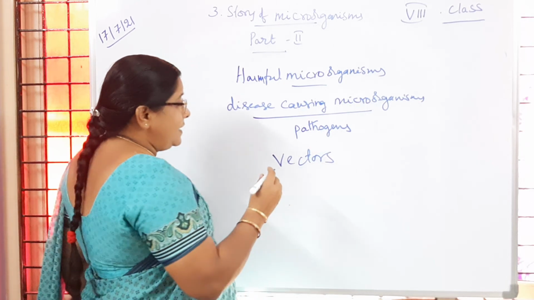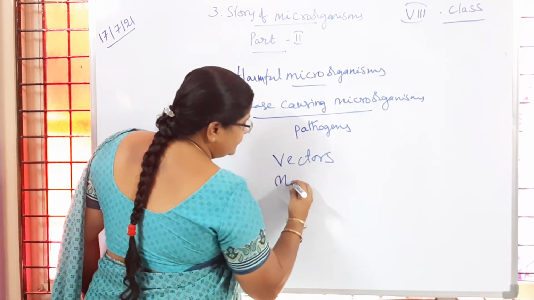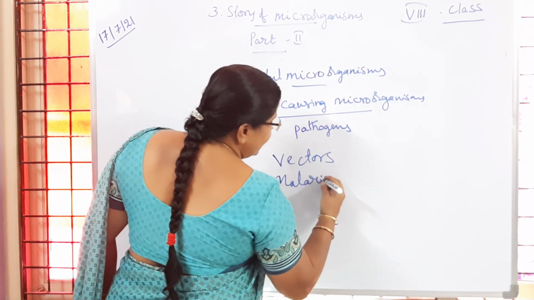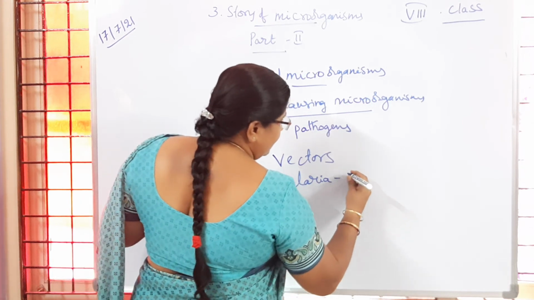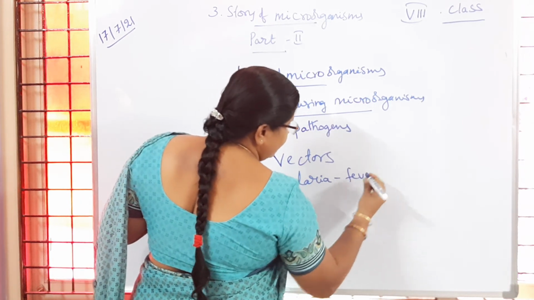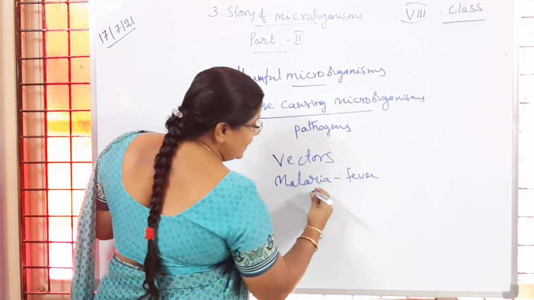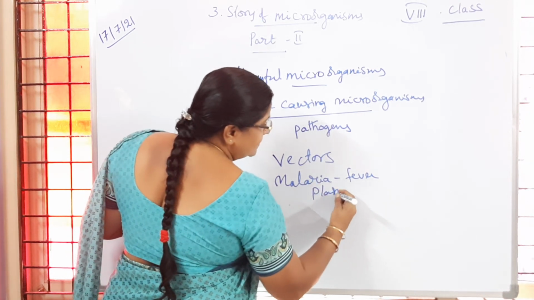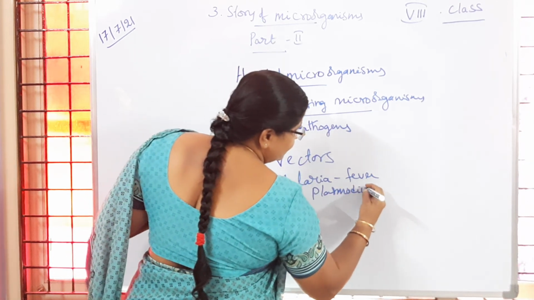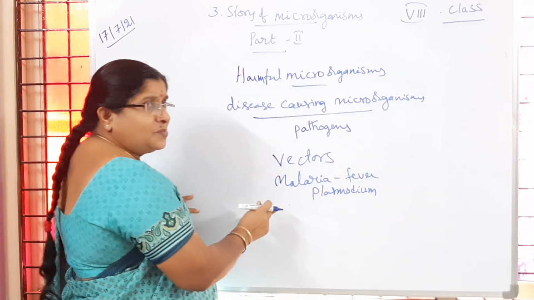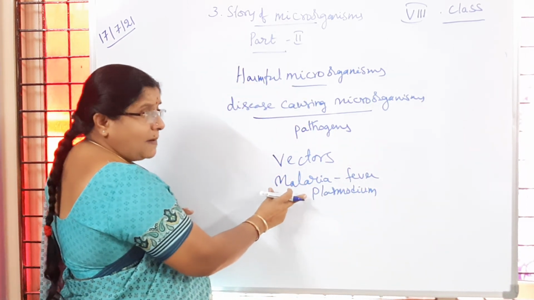Here malaria is a disease, a type of fever which is caused by a pathogen called Plasmodium. Plasmodium is a malarial parasite.